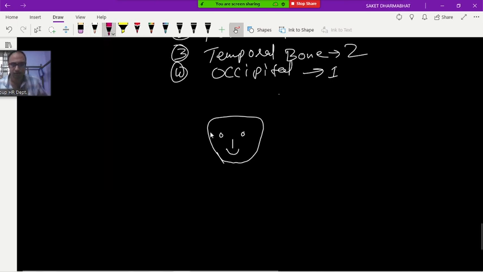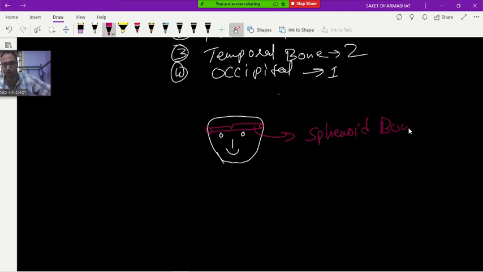This sphenoid bone starts from here, like this. So only one sphenoid bone is there. It starts from this end and ends at this end. Which bone is there? Sphenoid bone.